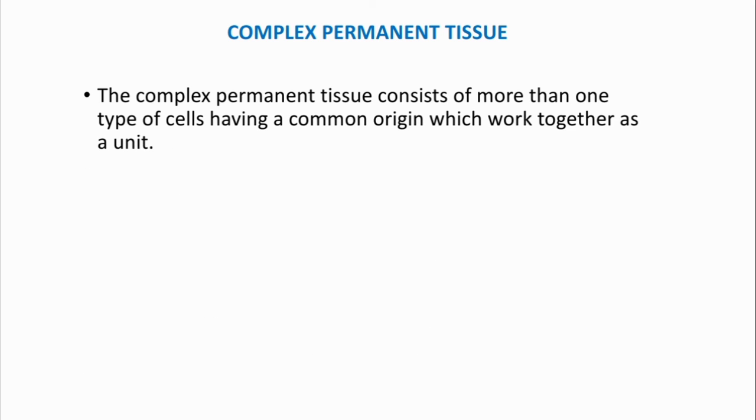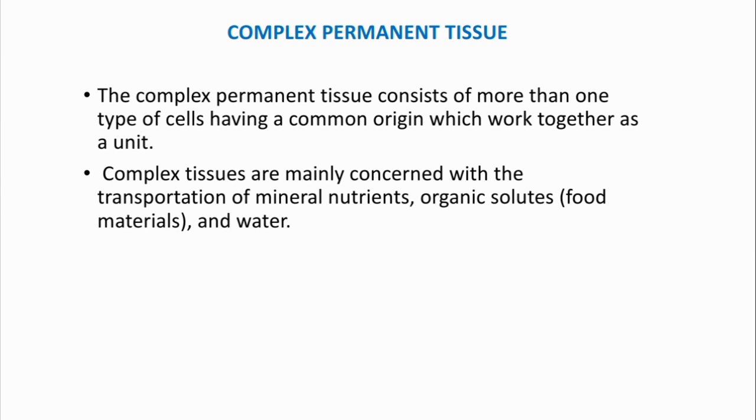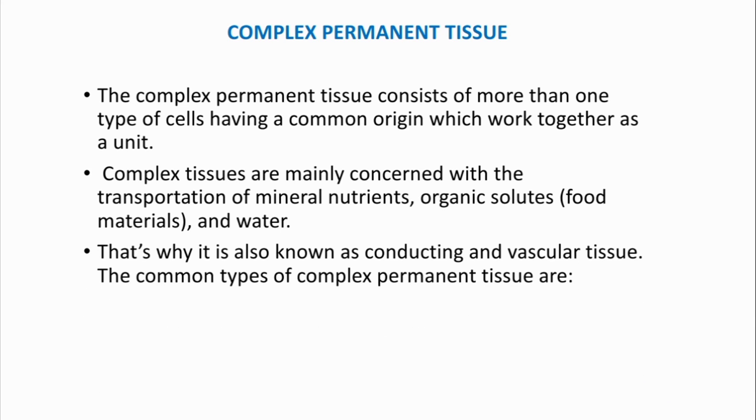Complex permanent tissue. The complex permanent tissue consists of more than one type of cells having a common origin which work together as a unit. Complex tissues are mainly concerned with the transportation of mineral nutrients, organic solutes, and water. That's why it is also known as conducting and vascular tissue. The common types of complex permanent tissues are xylem and phloem.